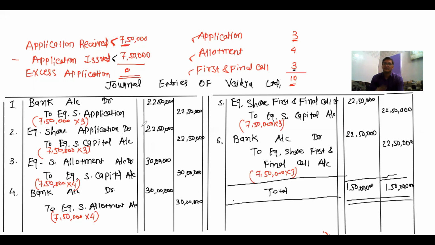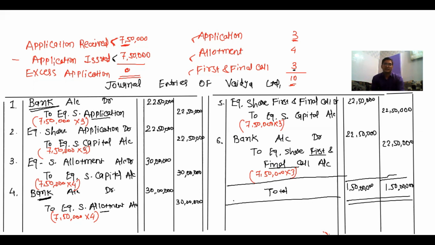Because it is very common here whenever they write bank account, we have to write simply amount received for application in entry number 4, amount received for allotment in entry number 6, amount received for first and final call.